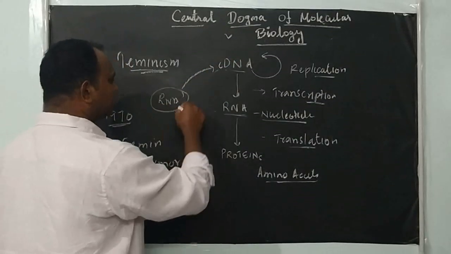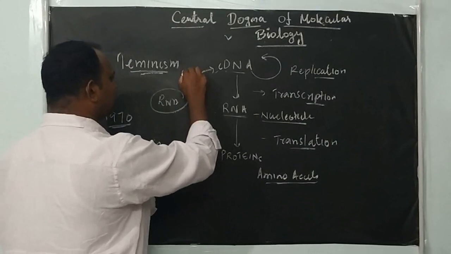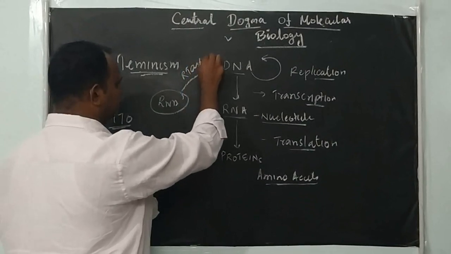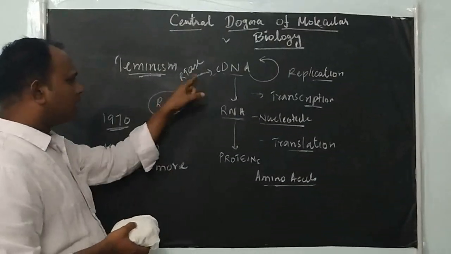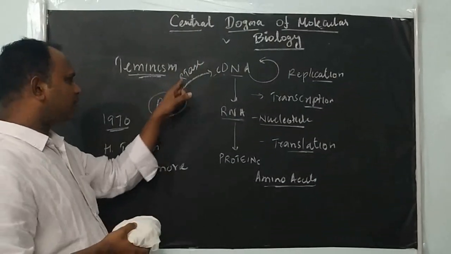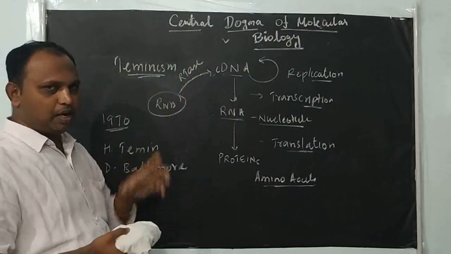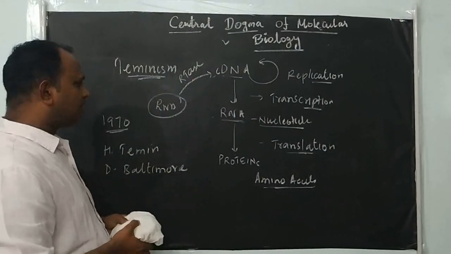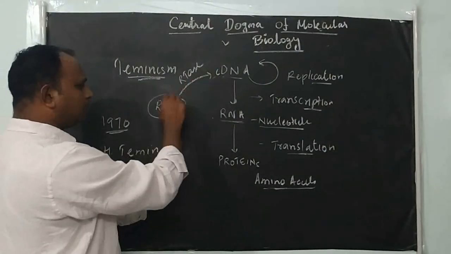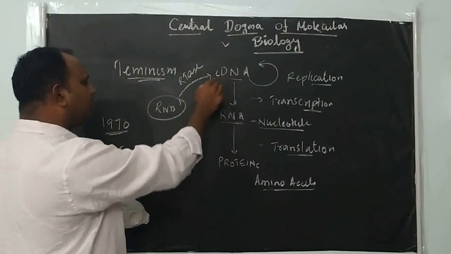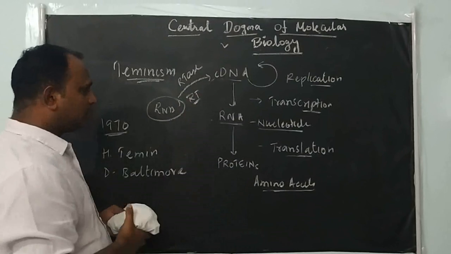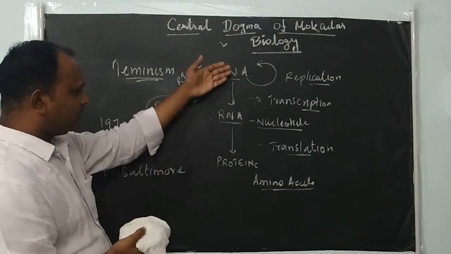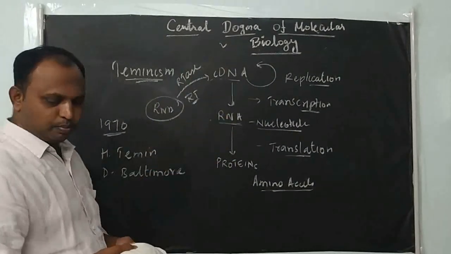The virus itself contains an enzyme called reverse transcriptase. With the help of this enzyme, it converts RNA into DNA. This enzyme is an RNA dependent DNA polymerase. The process of making cDNA from RNA is called reverse transcription. Then the information flows from cDNA to RNA and RNA to protein.